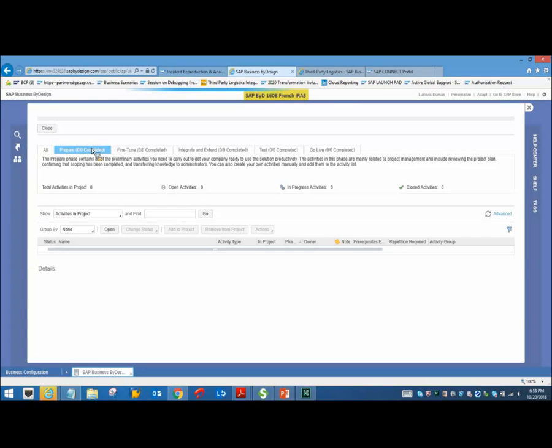Once you open this activity list, please navigate to the fine-tuning tab. There are quite a few activities in the system, so it is taking some time to load the data.